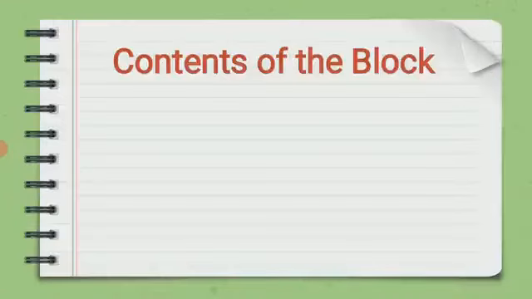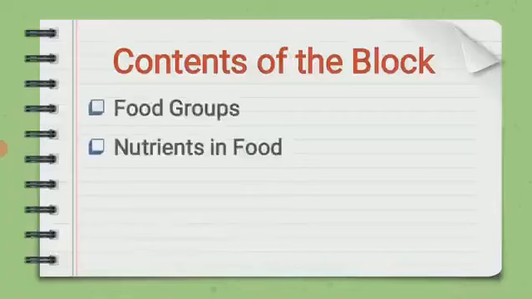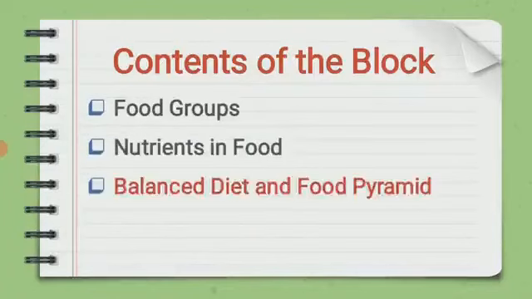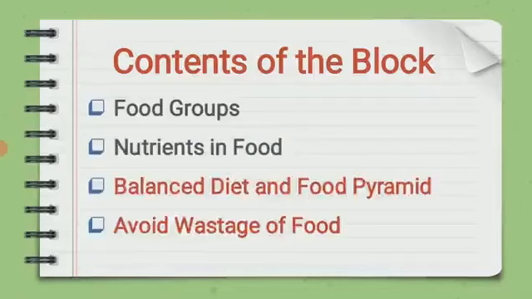The contents of block 1 are food groups, nutrients in food, balanced diet and food pyramid, and avoid wastage of food.